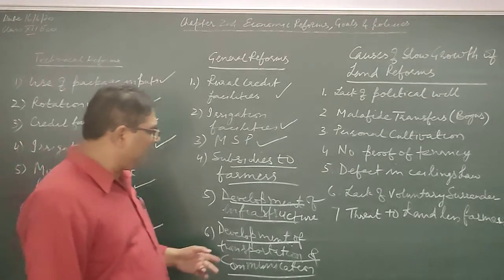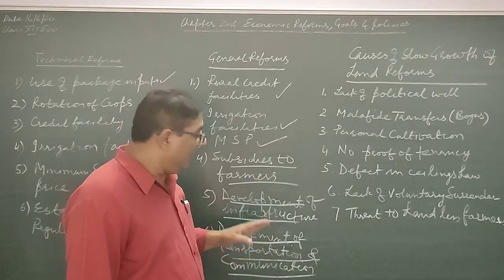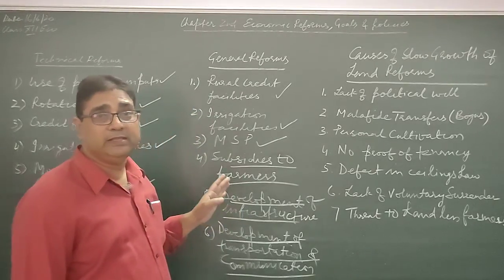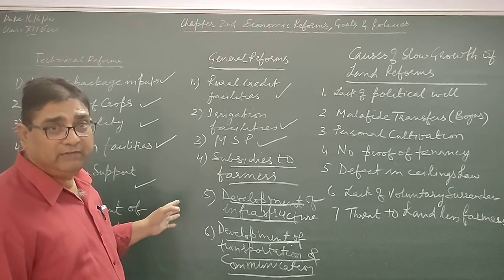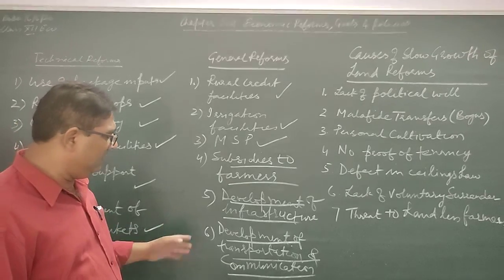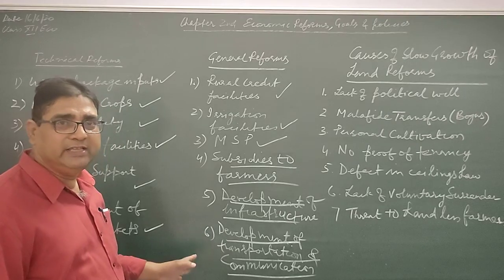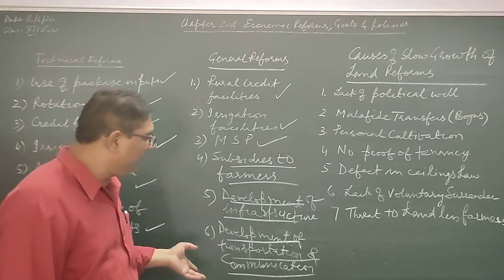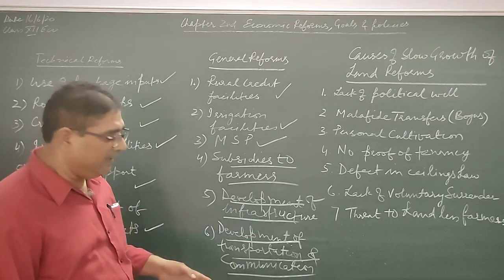This development of transportation and communication will make everything be transferred from one place to another with the help of roads or railways, very easily. Transportation of goods is very easy, even people. Goods and people can move from one place to another at a rapid rate.